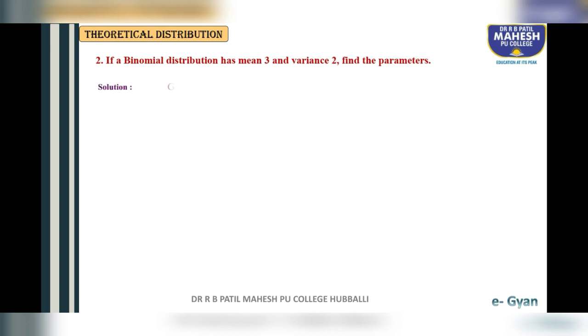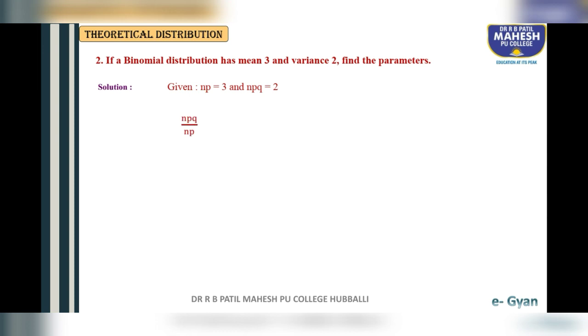Solution. Students, write the given things. Given np is equal to 3 and npq is equal to 2. This means the mean of binomial is np, which is given as 3, and variance means npq, so variance is 2. With the help of this, we have to find the values of n, p and q.